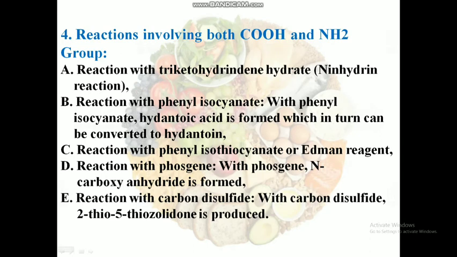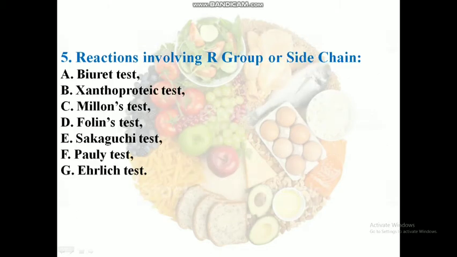Reactions involving both carboxyl and amino groups. Some of the reactions involving both groups are reaction with triketohydrindene hydrate (ninhydrin), reaction with phenyl isocyanate, reaction with phenyl isothiocyanate, reaction with phosgene, and reaction with carbon disulfide.